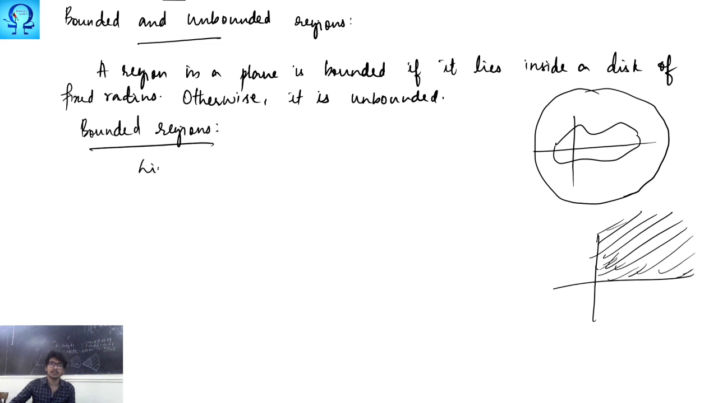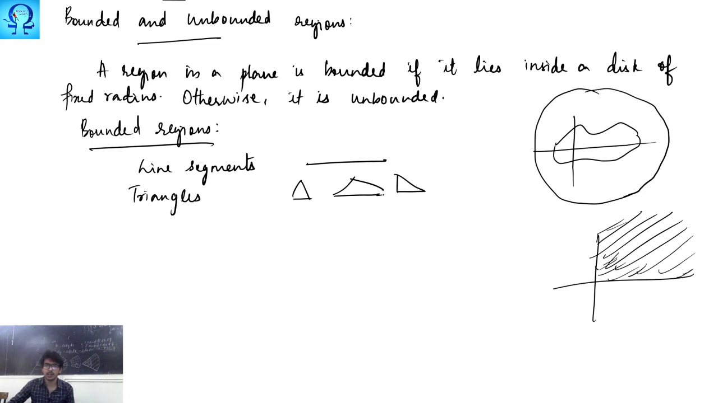Bounded regions can be line segments. Line segments means what? From here to here. Next is triangles. So be it an equilateral triangle or isosceles triangle or right angle triangle, any kind of triangle can be brought under this category. Next is interiors of triangles, yes of course, and rectangles. When you say rectangles, of course squares come in, circles, discs. All these are examples of bounded regions.